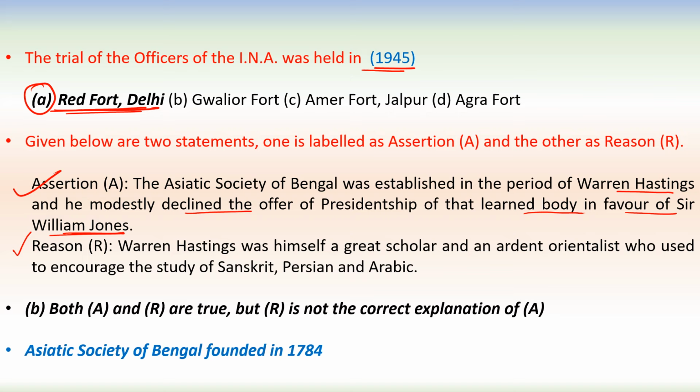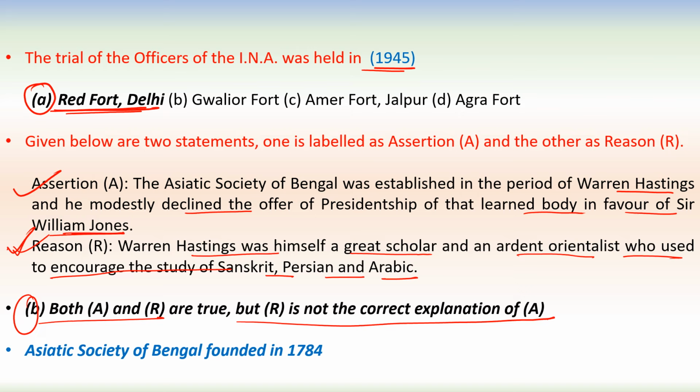Reason: Warren Hastings was himself a great scholar and an ardent Orientalist who used to encourage the study of Sanskrit, Persian and Arabic. Yes, this is also correct. But this is not the correct explanation of the assertion. So answer will be B. Both A and R are true, but R is not the correct explanation of A. Asiatic Society of Bengal was founded in 1784. So this year we have to remember, 1784, by William Jones.